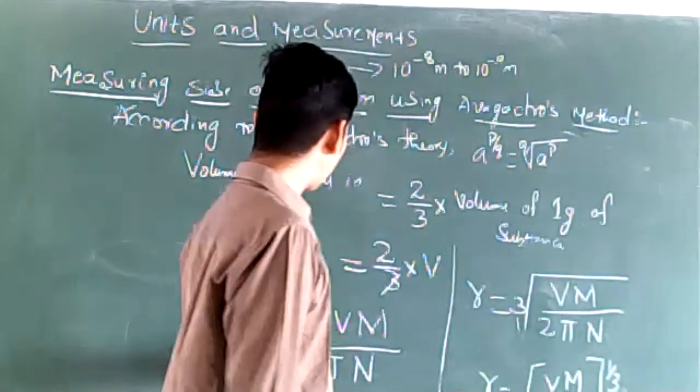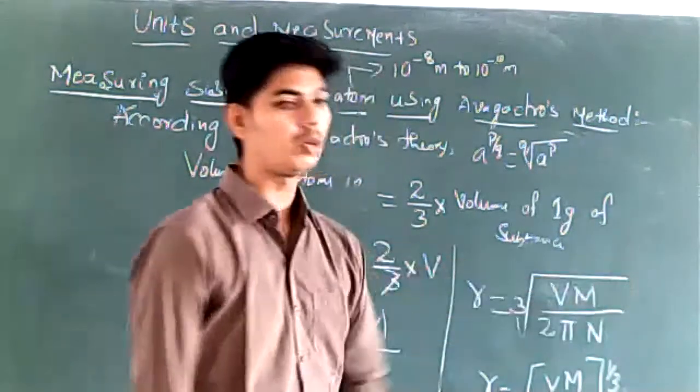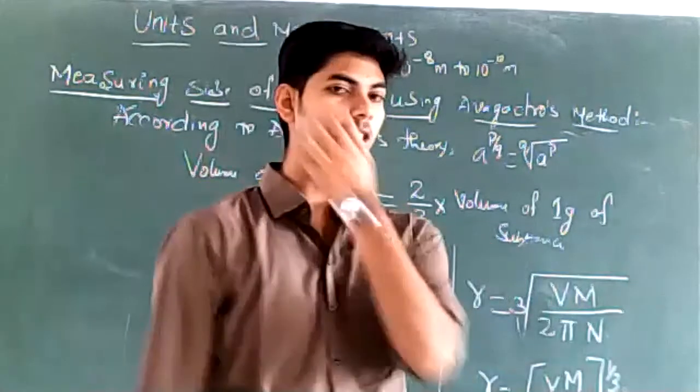Here r cube is equal to pm by 2 pi m. R is equal to the cube root of pm divided by 2 pi m, right? All these calculations must be known.